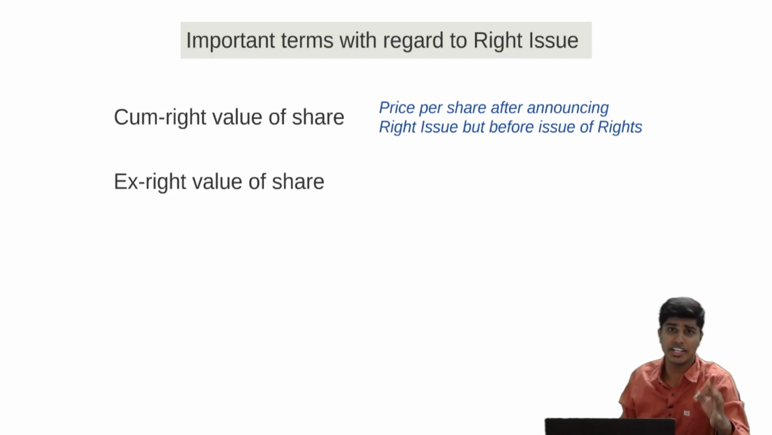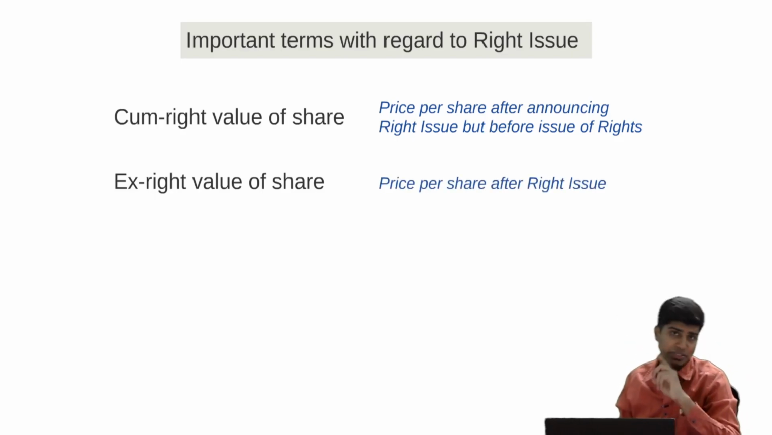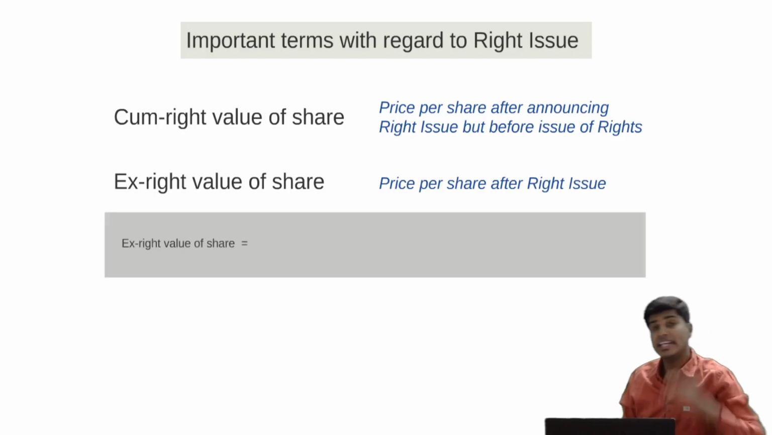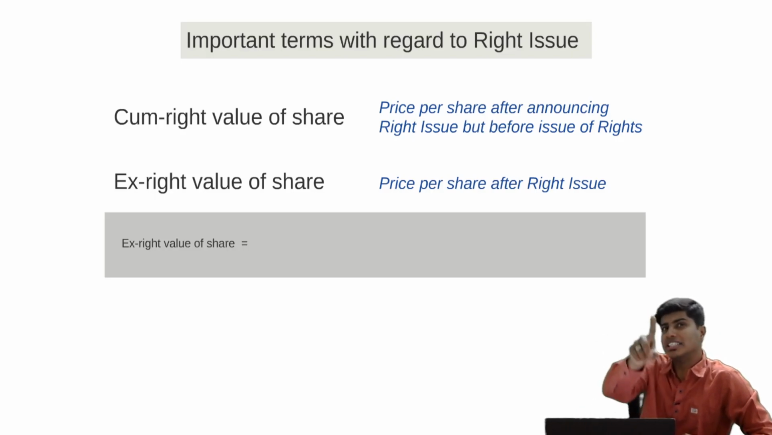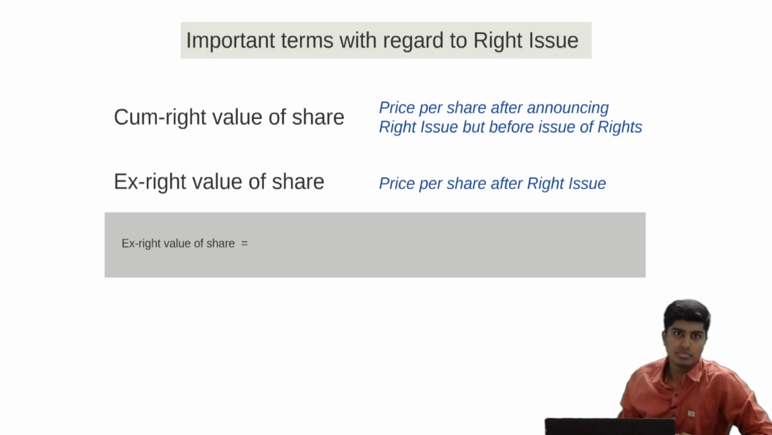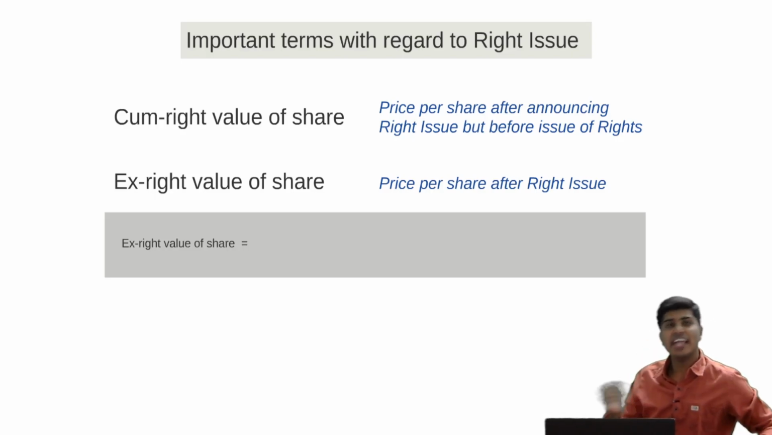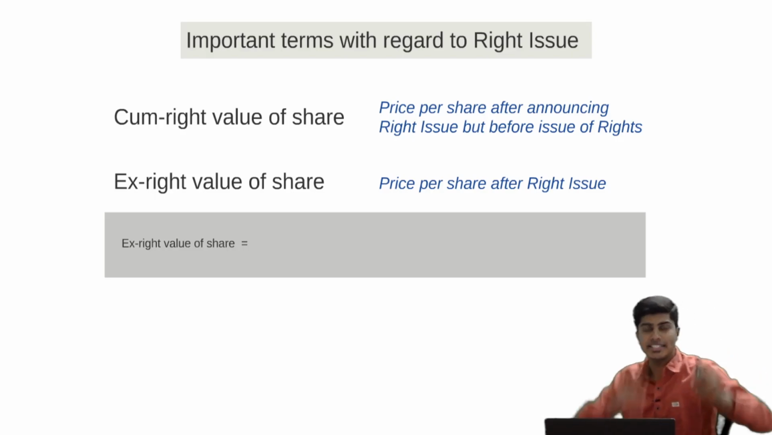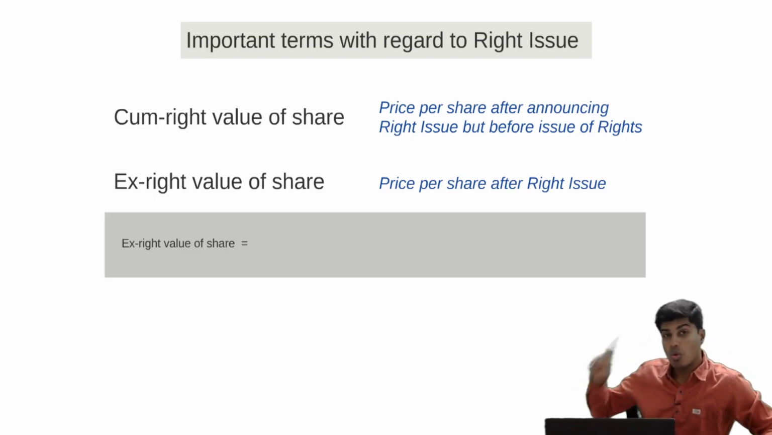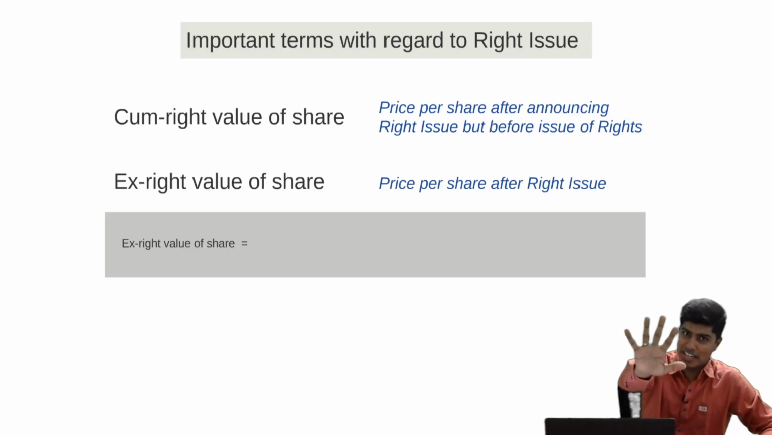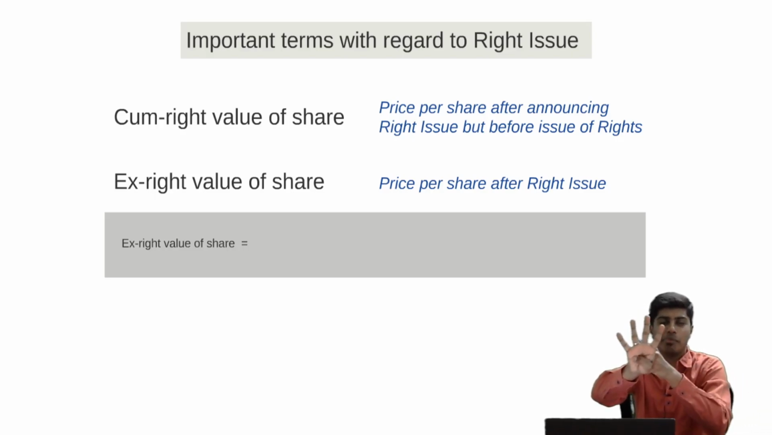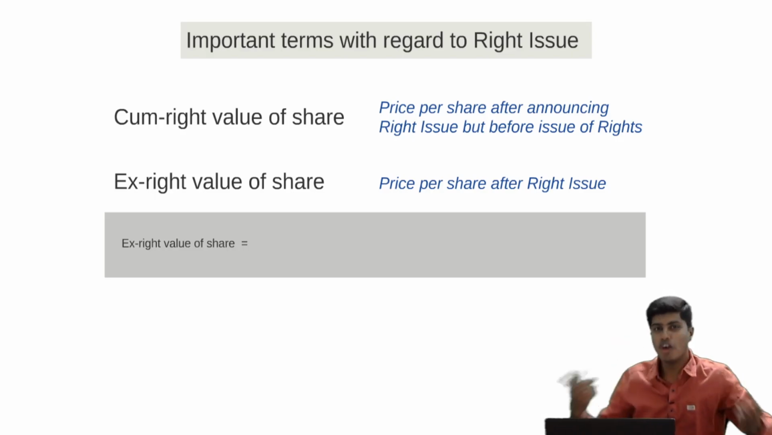Ex-right value of the share is the value of the share after the right issue. Price per share after right issue. In our example, let's say I had 4 shares at rupees 150 and the company is issuing me 1 share at rupees 120. That is the right share. And the ex-right value is 4 shares into 150 rupees plus 1 share into 120 rupees divided by 5. Now I have 5 shares after the right issue, of which 4 shares I bought for 150, 1 share I bought for 120.